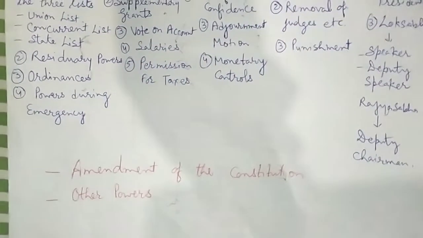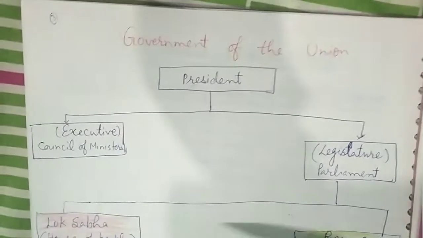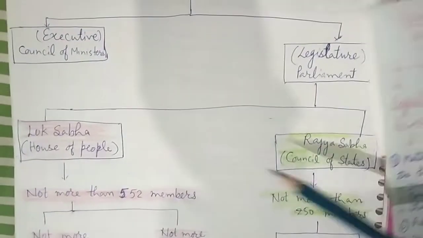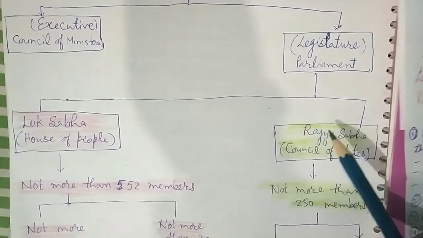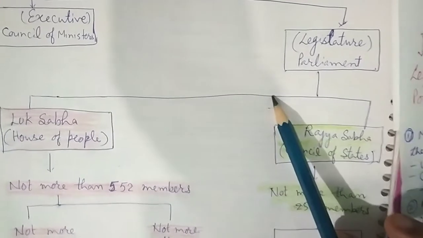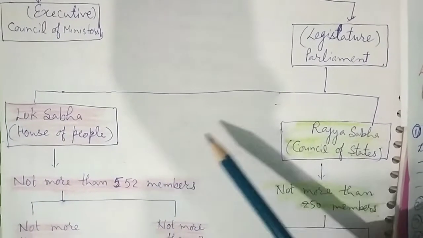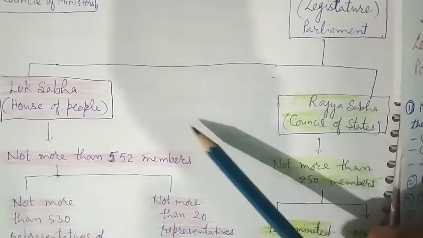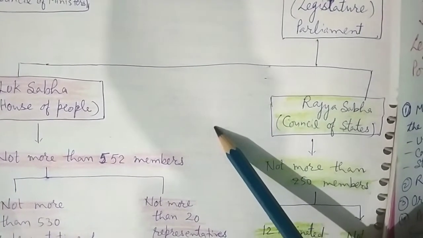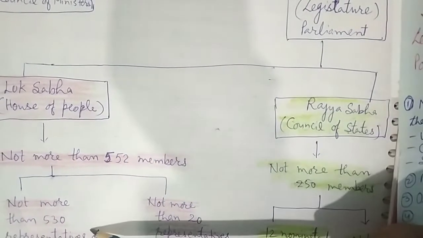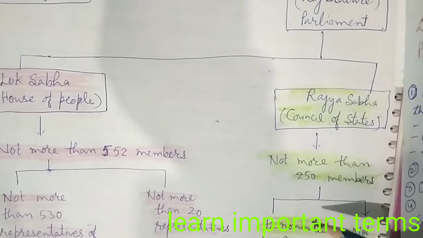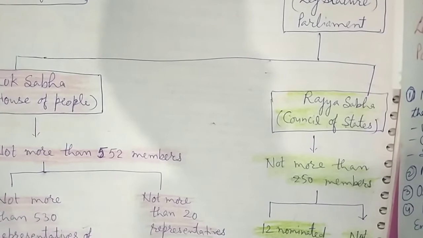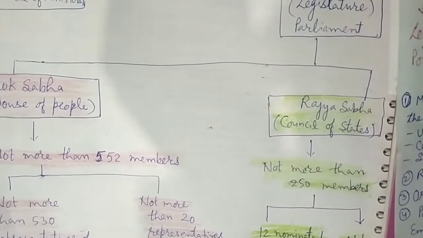So these are the powers and functions of the Lok Sabha and Rajya Sabha. There is a relationship between these two houses of the Parliament. Some differences also exist, like the ordinary bill and the money bills. Some special powers Lok Sabha has, some special powers Rajya Sabha has. So these are the functions and powers of these two houses.